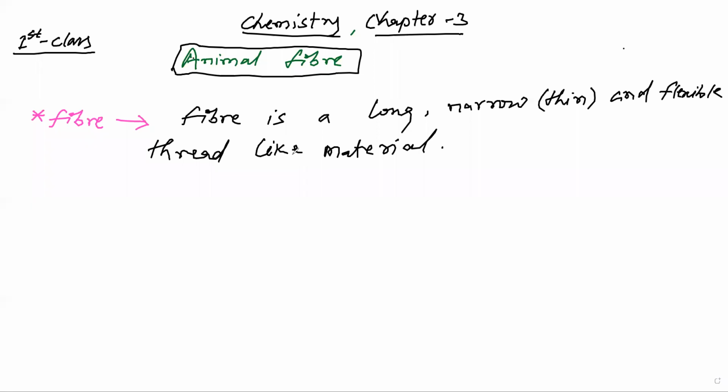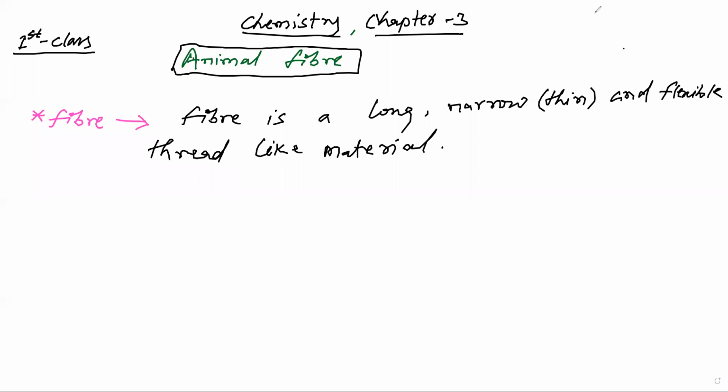Fiber is used for making different types of materials, like your clothes and any types of usable things which are made by fibers.